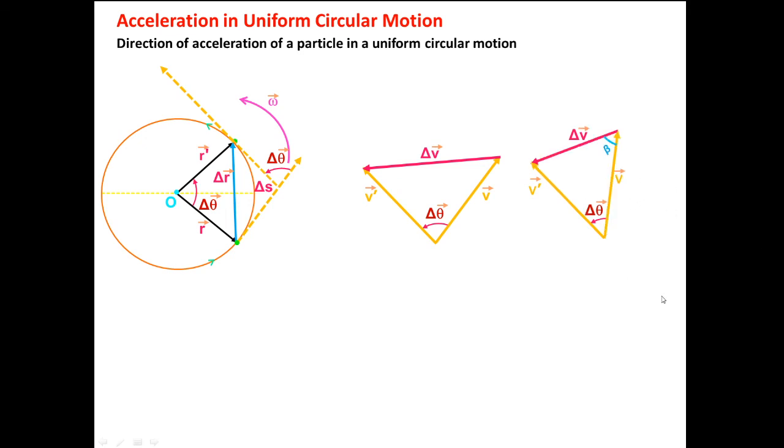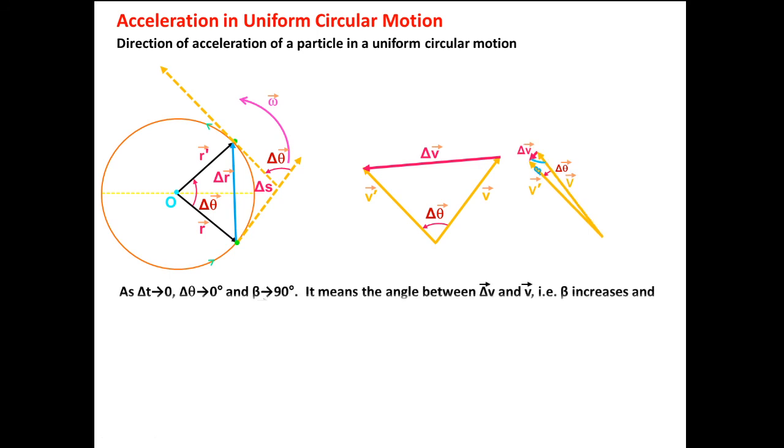See, at del t equal to 0, del theta will be 0. If the angular displacement is nearly 0, then the direction of del v, see this beta is nearly perpendicular.